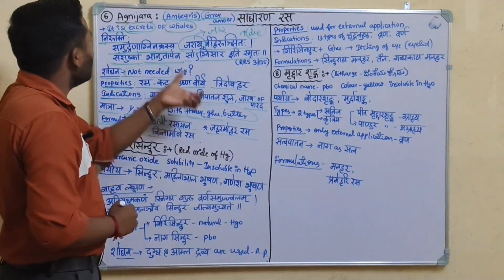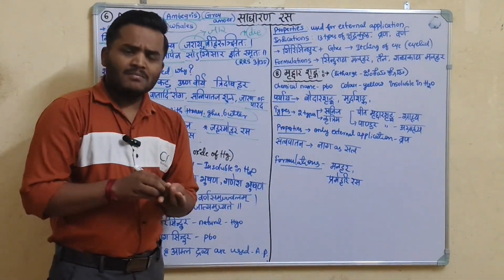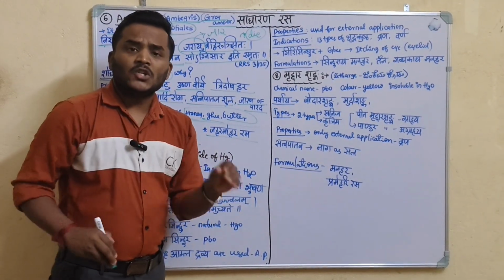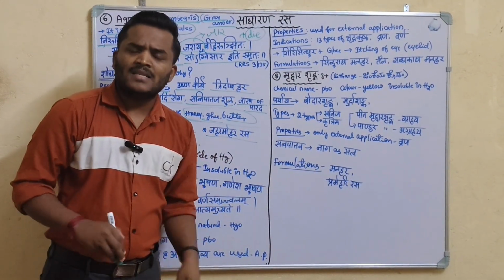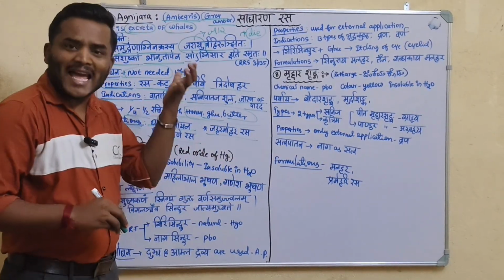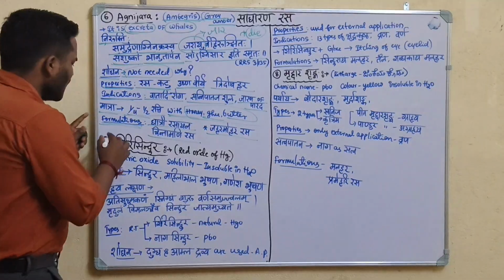These are formulations of Agni Jara. Remember this one: it is the excreta of the whale. Shodhana is not mentioned, Marana is not mentioned, Satvapatana is not mentioned, because it is animal in origin.